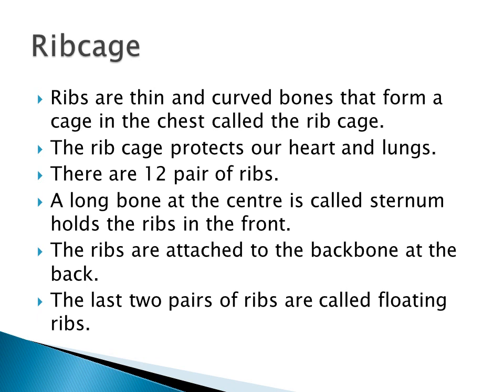It holds the ribs in the front side, and in the back side the ribs are attached to the backbone. So in the front side the sternum is protecting the rib cage. At the back side the backbone is present. The last two pairs of ribs are called floating ribs. The 10 pairs are attached to the middle one, the sternum, but the last two pairs will not be attached, they will be floating.